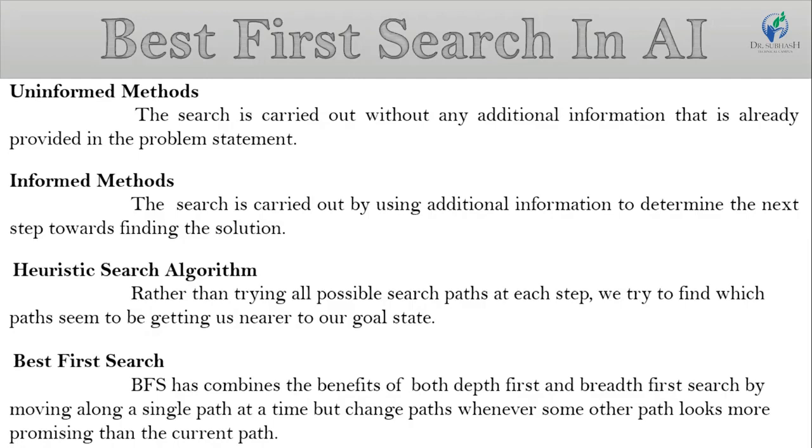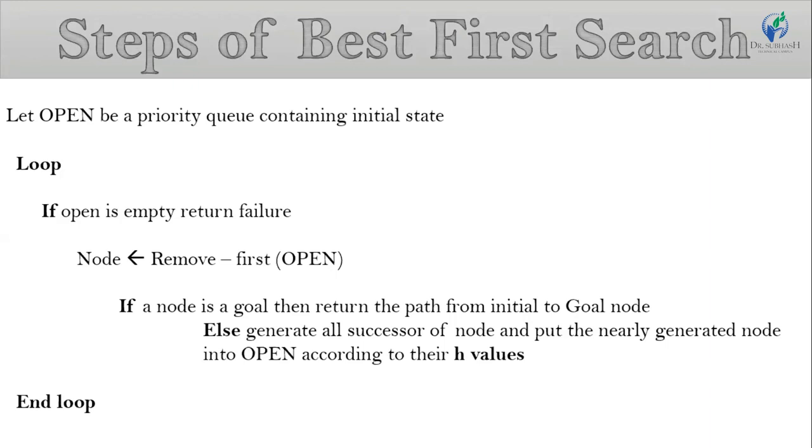Now, I explain in which way the best first search algorithm works. First, the concept of this algorithm. Let open be a priority queue containing the initial state. Here, a priority queue means we can insert and remove data based on the node's heuristic value. Then loop: if open is empty, return failure.